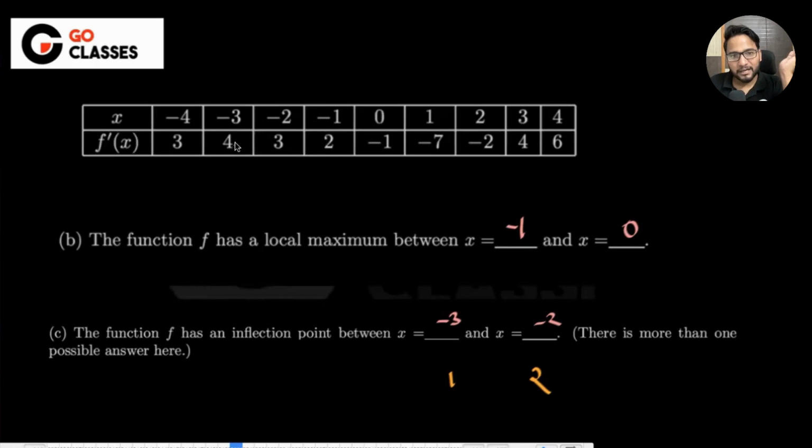Till -3 it was increasing, and then from -3 to -2 there will be some point, right? In between -3 to -2 there will be some point. So we have given a little more precise answer, but if you want, you can put -4 to -2 also. Okay, I mean, it doesn't matter.